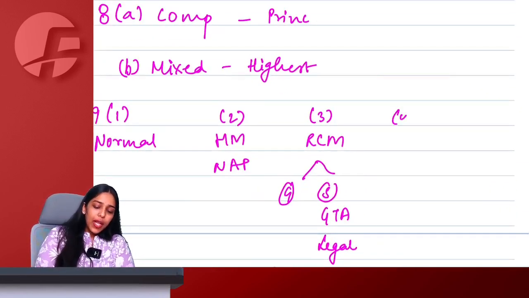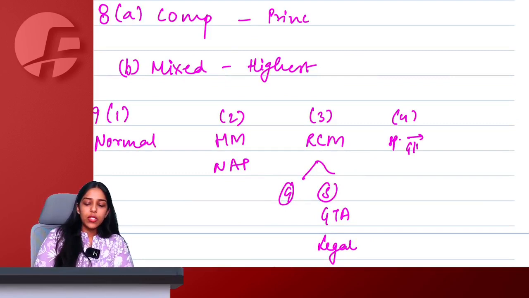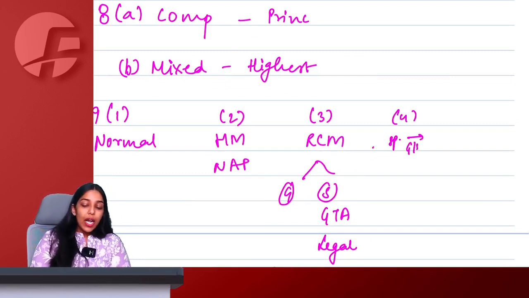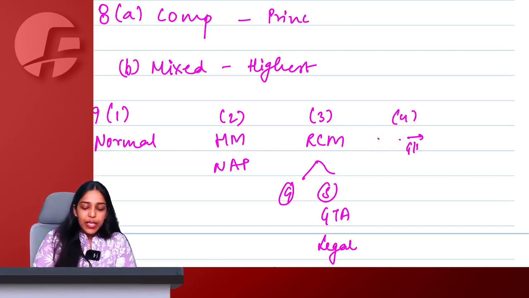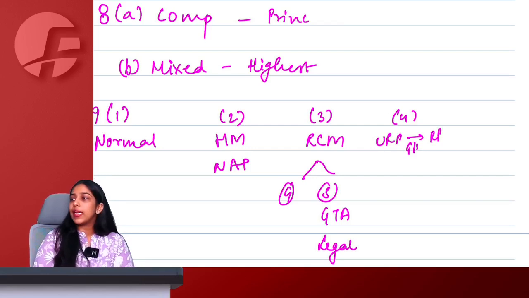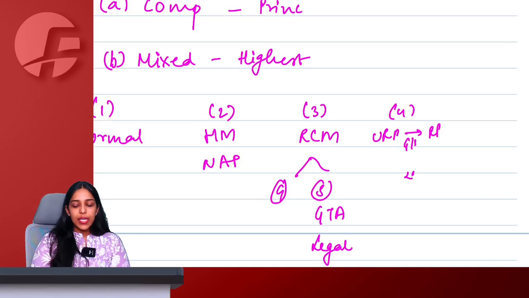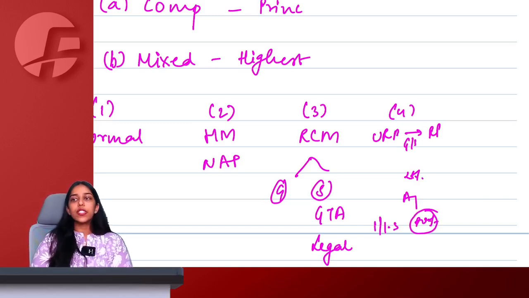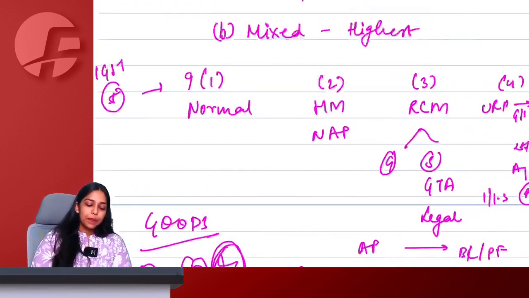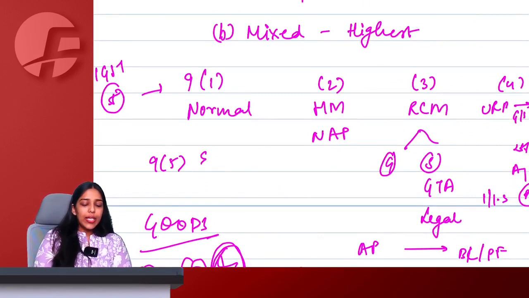Then talking about 9(4), specified people giving specified goods or services to any unregistered person, giving specified goods or services to specified registered person, then RCM is going to apply. As of now, only the real estate sector has been notified here. For cement 28%. For capital goods, applicable rate, and for input services, at least 80% has to be taken from registered persons. If there is a shortfall from 80%, then on the shortfall 18% RCM you have to pay. Then 9.5 talks about e-commerce operator, housekeeping, accommodation, transportation, restaurant.